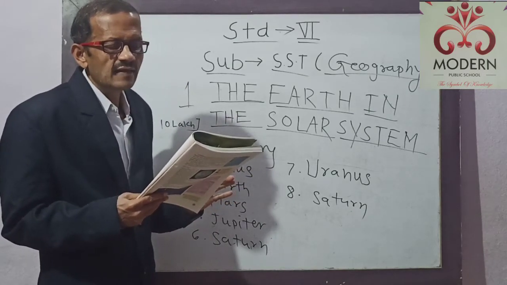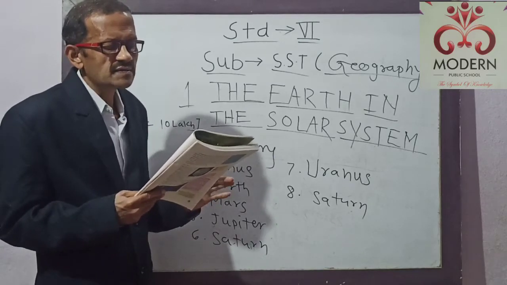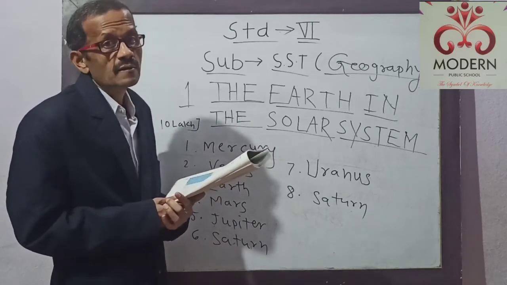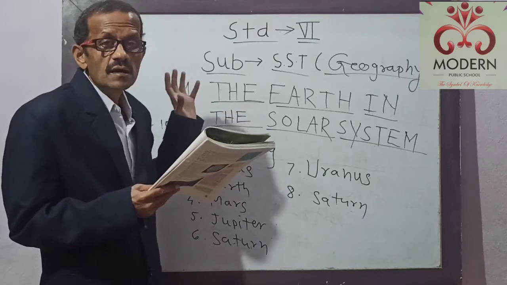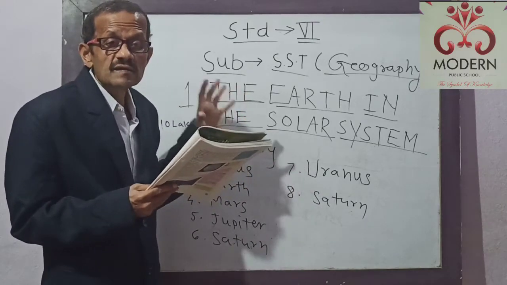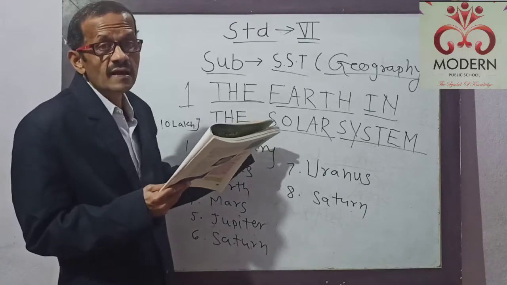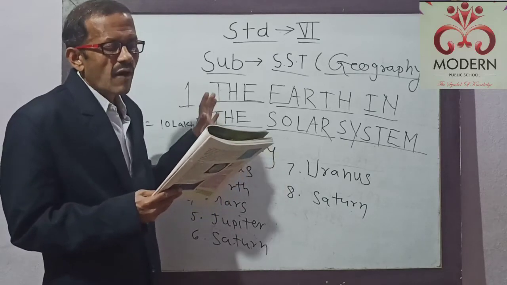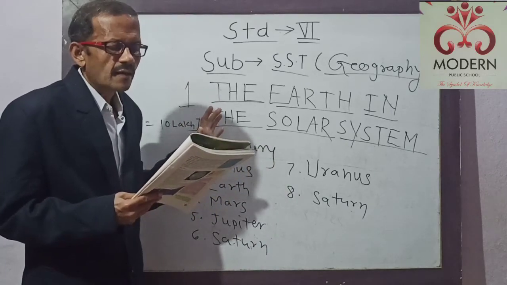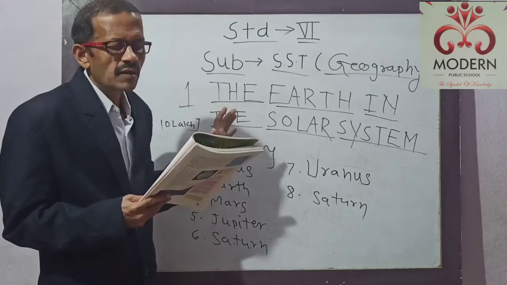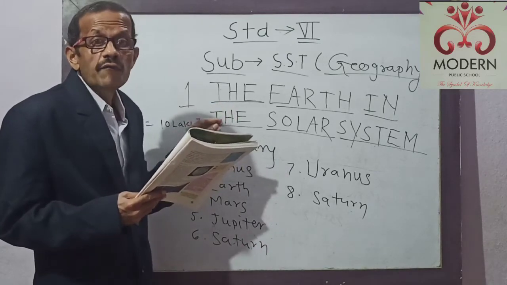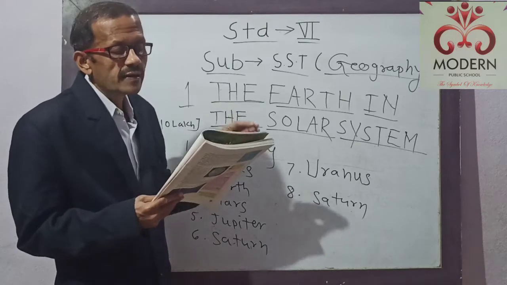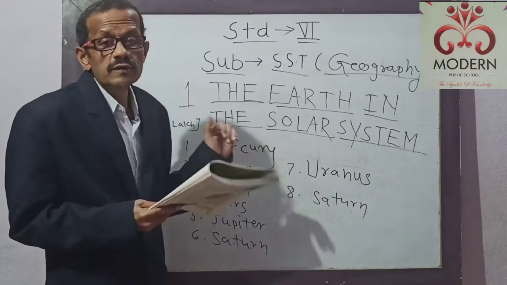But that tremendous heat is not felt so much by us because, despite being our nearest star, it is far away from us. Why can't we feel more heat of the Sun? Because the Sun is a very hot star. If we go near the Sun, we will burn. We are about 150 million kilometers away from the Sun, and 1 million is equal to 10 lakh.